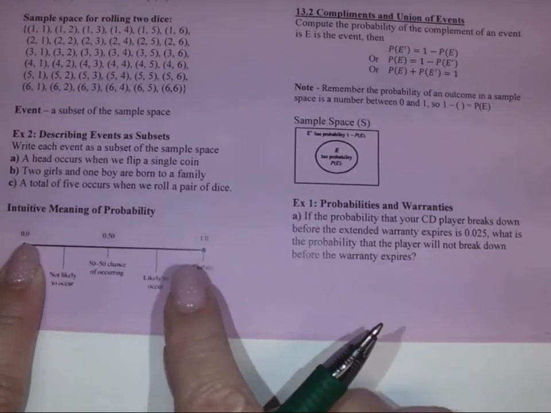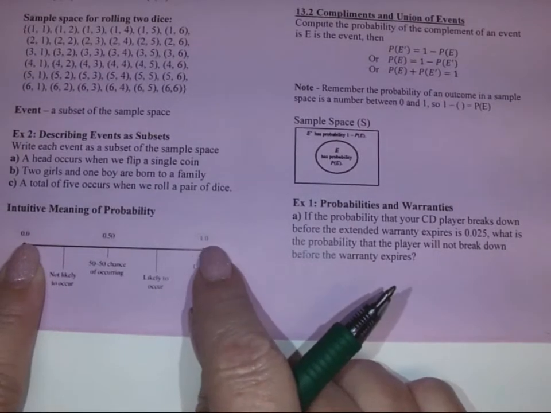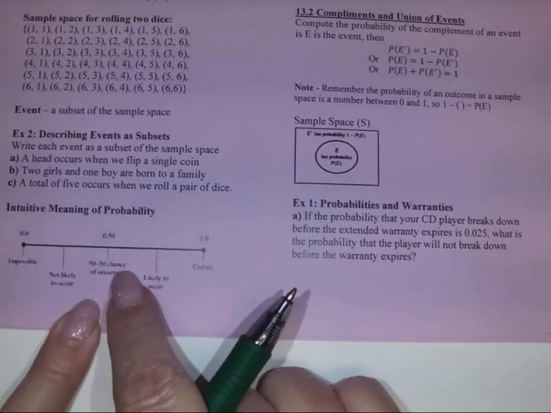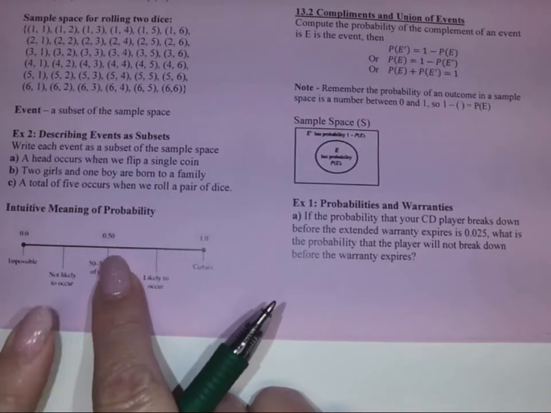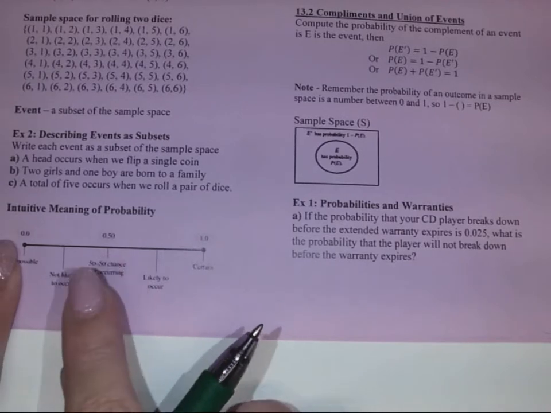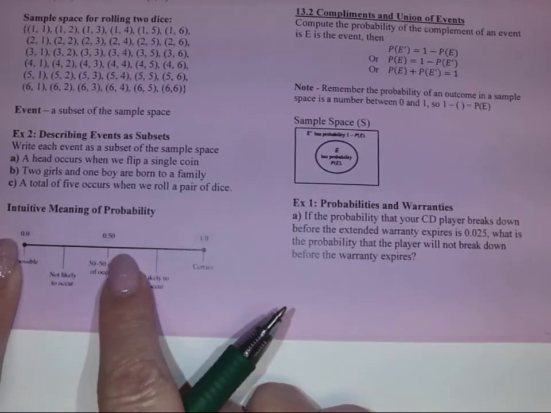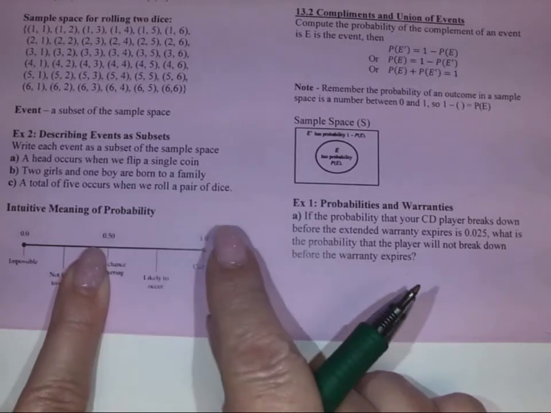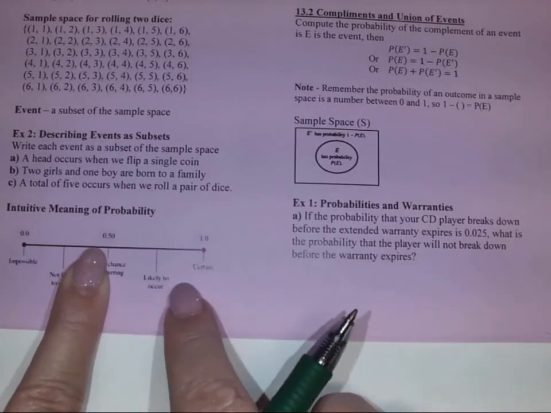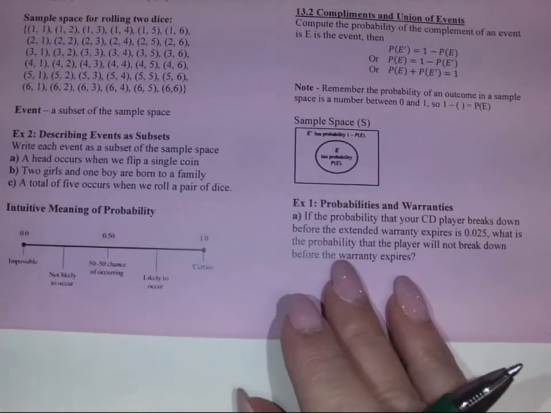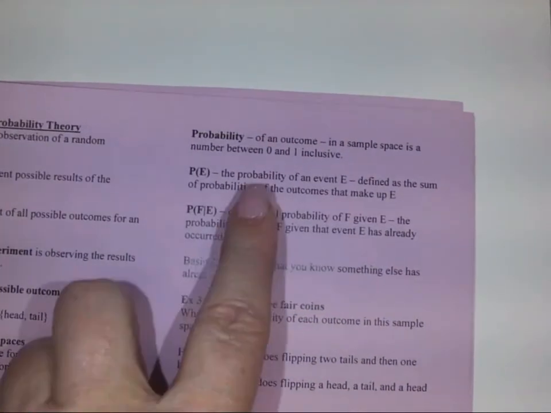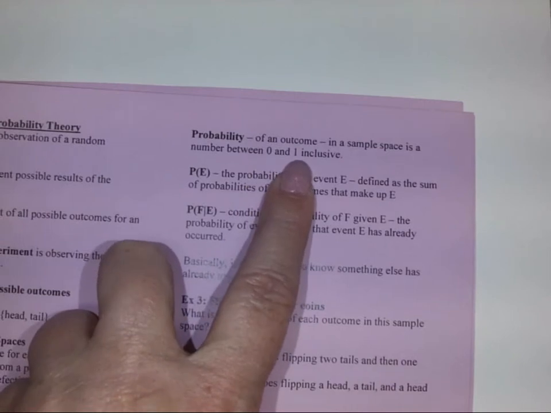A certain possibility is a 1.0 chance of it happening. If we've got a 50-50 chance, it's right there in the middle. Between 0.0 and 0.5, you've got not likely to occur, and if it's above 0.5 to 1.0, it's likely to occur. So when we're looking at the probability of an outcome in a sample space, it's between 0 and 1 inclusive.